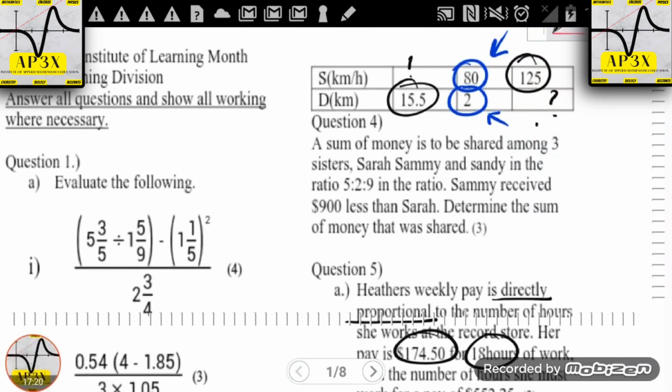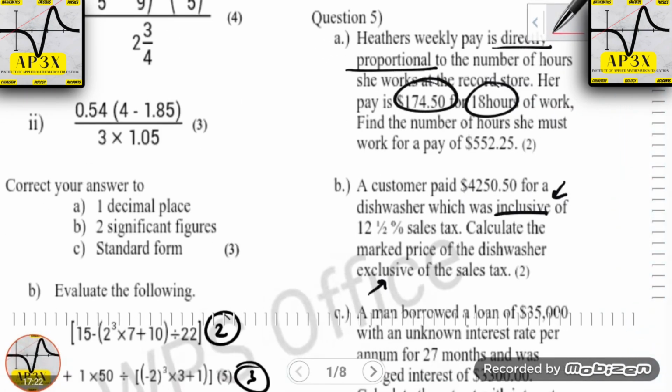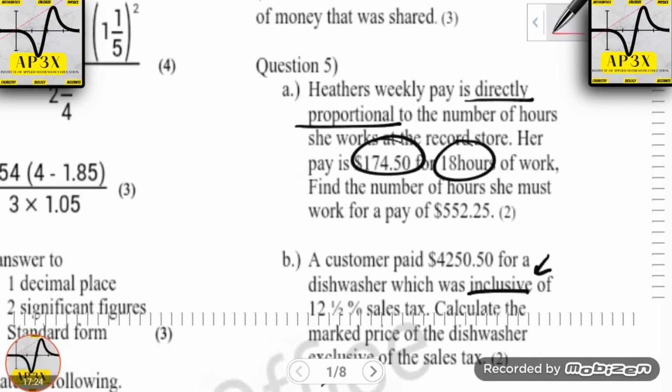Now, it did say here that Heather's weekly pay is directly proportional to the number of hours she works at a record store. Her pay is $174.50 for 18 hours of work. We are to find the number of hours she must work for a pay of $552.25. Now, there is an intuitive approach to this question, whilst there is also a formulated approach to this question.